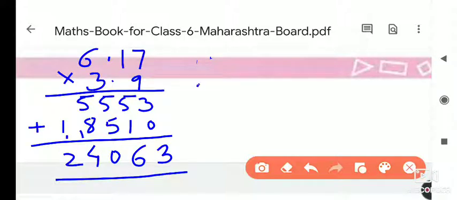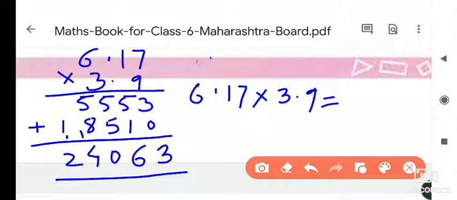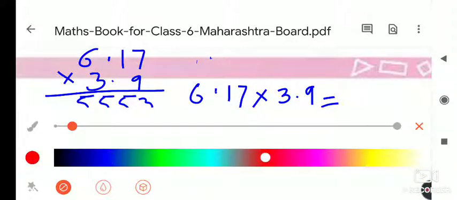What is the answer? 6.17 into 3.9 is equal to... Now what we have to give? We have to give the decimal point. So in 6.17, after the point there are 2 digits, and in 3.9, after the point how many digits are there? 1 digit. So in total how many digits? 2 and 1, 3 digits. So from the back side leave 3 digits: 1, 2, 3. That is, from the right side we are counting.